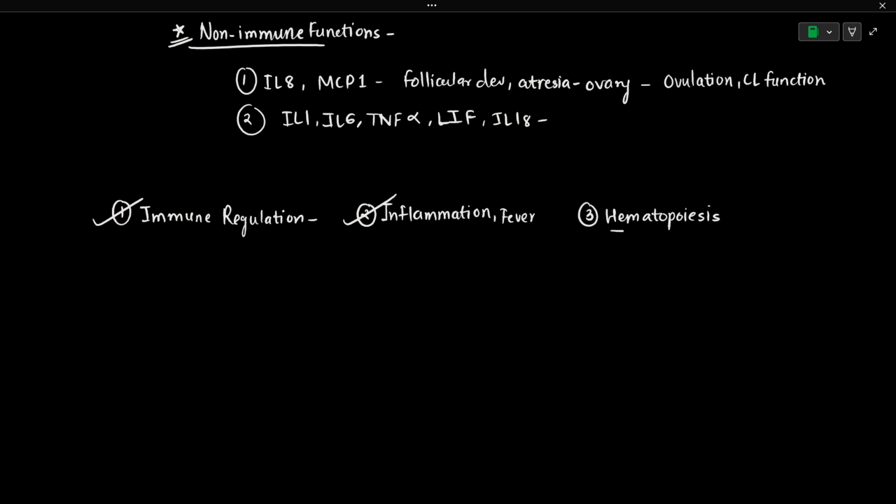Okay, so they have a function in hematopoiesis, the regulation of the production and differentiation of blood cells. They also take part in wound healing and tissue repair. So wound healing will also be seen with cytokines, and tissue repair. Other than that, they have an antiviral property as well as an antitumoral property. So whenever there is a virus attack, those cytokines are very important.